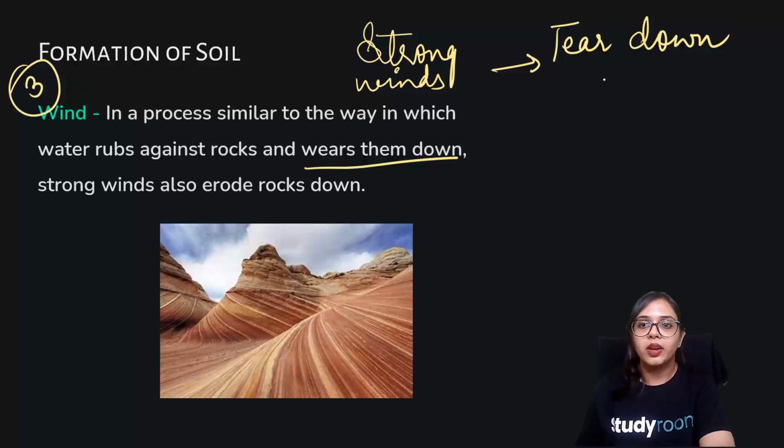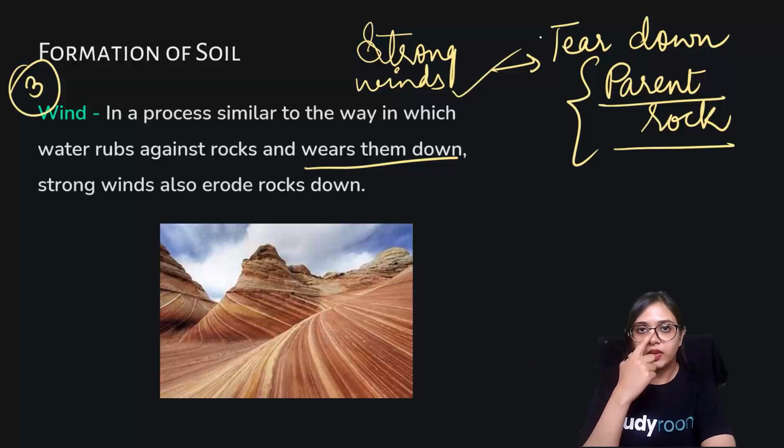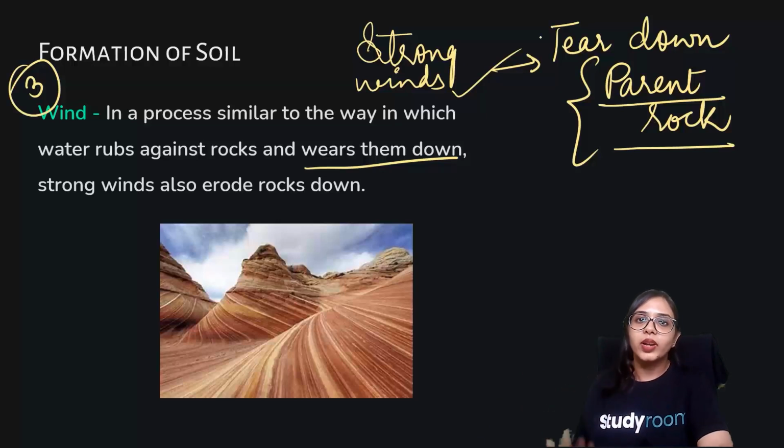So the parent rock means the rock which is dividing into smaller particles known as soil. The place where the rock was originally present and the formation of soil are going to occur at two different places, because wherever the parent rock was present, it is ultimately being torn down by strong winds, or maybe being carried away by rivers. So its particles are being scattered here and there, and after a long time of degradation and breaking down, they finally break up into smaller pieces known as soil.